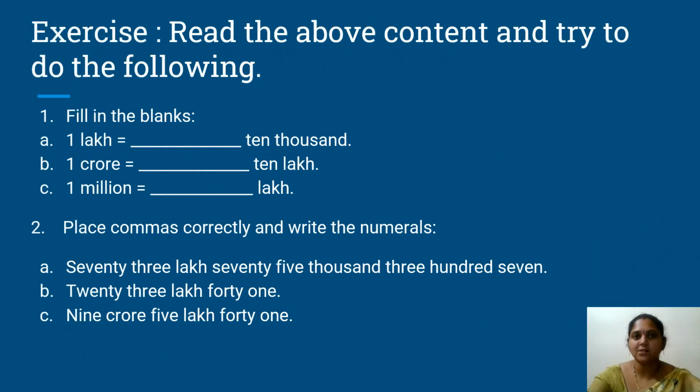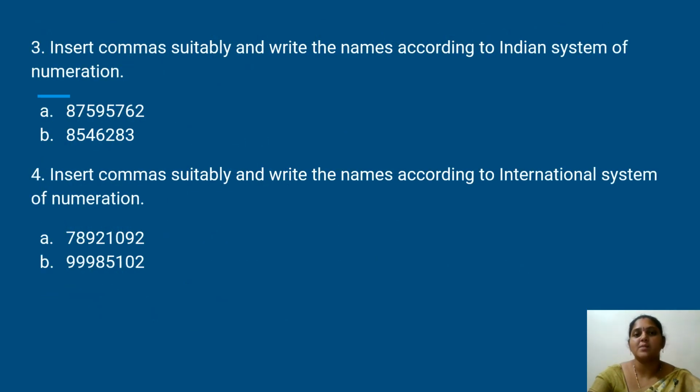Children, it's your turn now. Read the above content and try to do the following. Fill in the blanks: 1 lakh is equal to dash 10,000. 1 crore is equal to dash 10 lakh. 1 million is equal to dash lakh. Place commas correctly and write the numerals: 73 lakh 75,307; 23 lakh 41; 9 crore 5 lakh 40. Insert commas suitably and write the names according to the Indian system of numeration. Insert commas suitably and write the number names according to the international system of numeration.